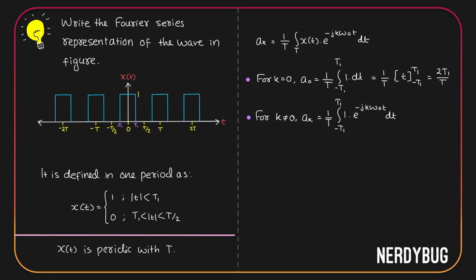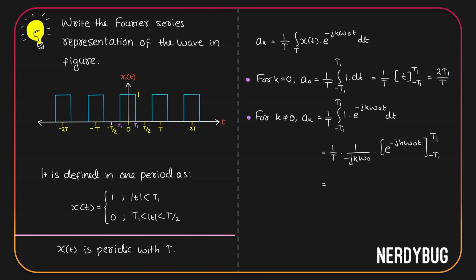Integration of exponential function is easy. We know integral e raised to kt is just 1 by k e raised to kt. Using that, this becomes 1 by t, 1 by minus j k omega naught, which is the coefficient of t over here, e raised to minus j k omega naught t. The limits are minus t1 to t1.